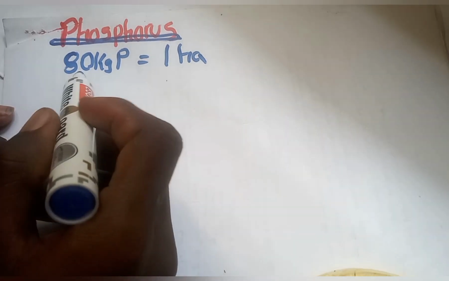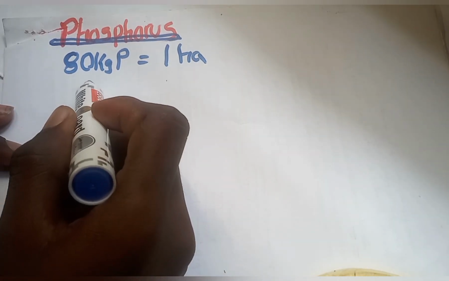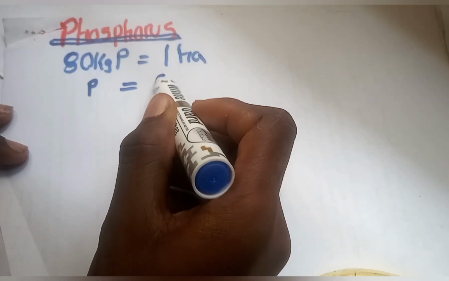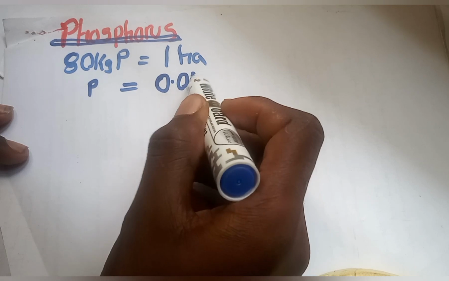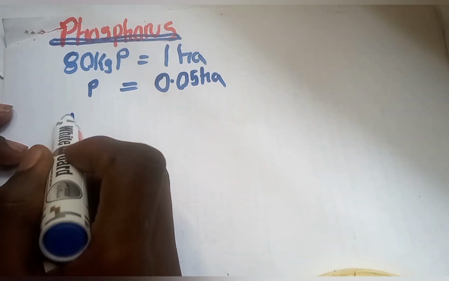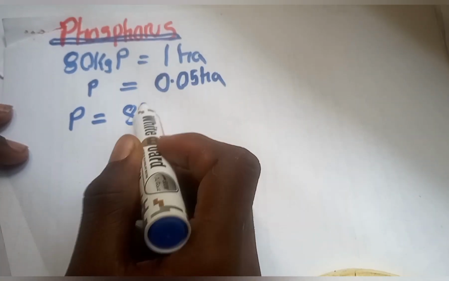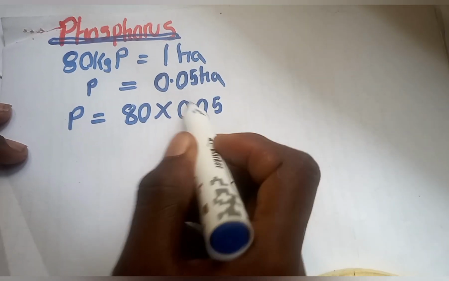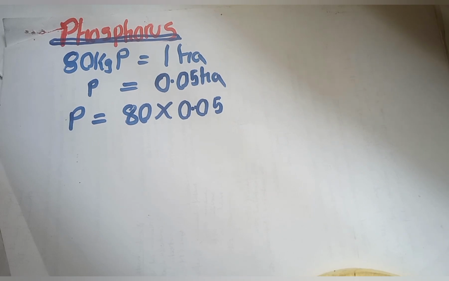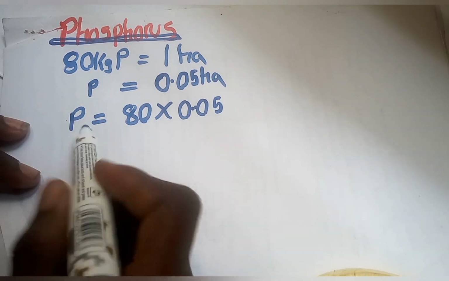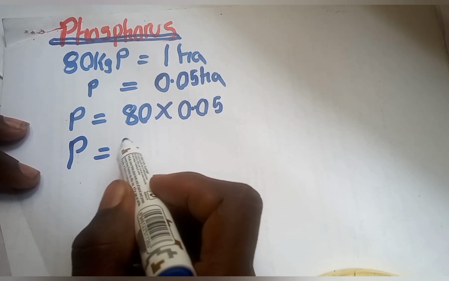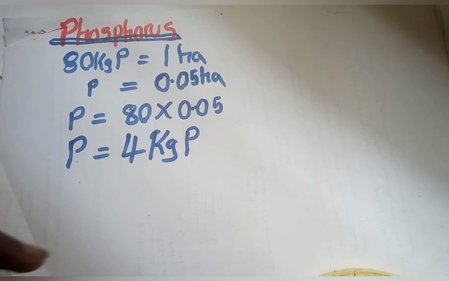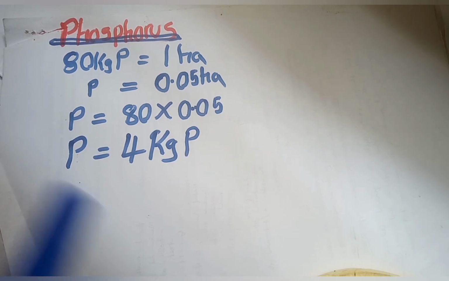Now, let me represent the amount of phosphorus I'm going to be using on the farmland with small letter p. P kilogram of phosphorus is used in 0.05 hectare. So I want to get the value of p. P is equal to 80 kilogram multiplied by 0.05. Punch your calculator and you're going to get 4 kilogram of phosphorus. So the amount of phosphorus that we'll use is 4 kilogram, the amount used on 0.05 hectares.